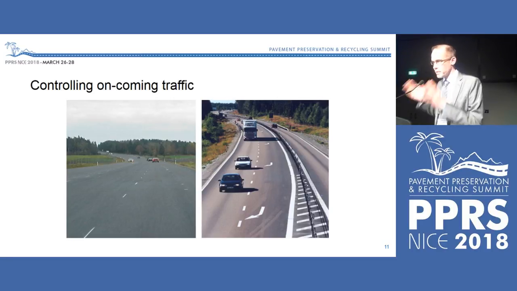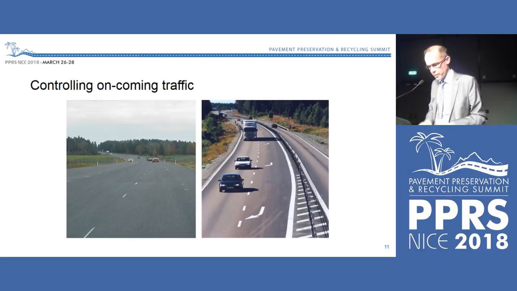We have 2 lanes in one direction, then we have a middle barrier, and then we have 1 lane in the other direction, and then that alternates. So we control the oncoming traffic, and we also control the overtaking when the road users can overtake. And that has reduced the number of fatal accidents on these wide 13-meter roads by some 80%. So that is a fantastic result. And this was a consequence of the introduction of Vision Zero. We had to think in new terms.